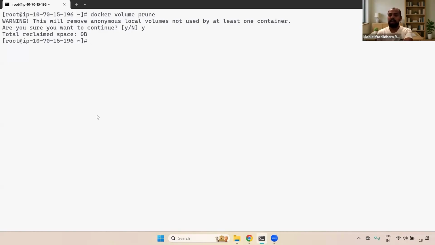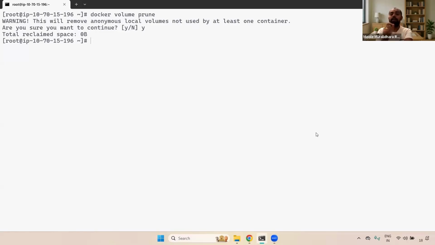And one more thing, remember: in 99% of organizations, for any application, any microservices, and any DevOps tools too, instead of running the tool as a container on a single server, we'll be deploying Kubernetes. There we will attach the volumes, EBS volume or EFS, to the container. Even if the container is restarted, the data will still exist in the EFS. Okay, clear? We will do that, but you should be aware of these volumes as well. Understand, right? Don't confuse, guys. Why am I covering volumes? At entry level it is important.